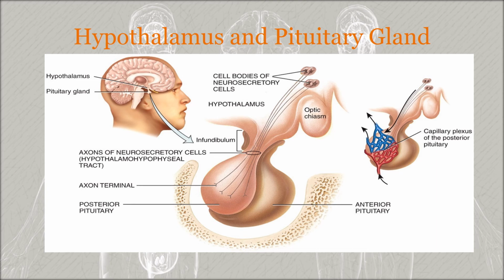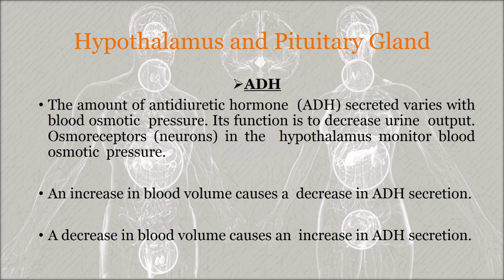So the synthesized hormone in the hypothalamus is released into the capillary plexus of the infundibular process in the posterior pituitary, and when an impulse is triggered, exocytosis and release of the hormone occur from the posterior pituitary. The posterior pituitary secretes mainly two hormones: oxytocin and vasopressin, or the antidiuretic hormone. First we will discuss the antidiuretic hormone.